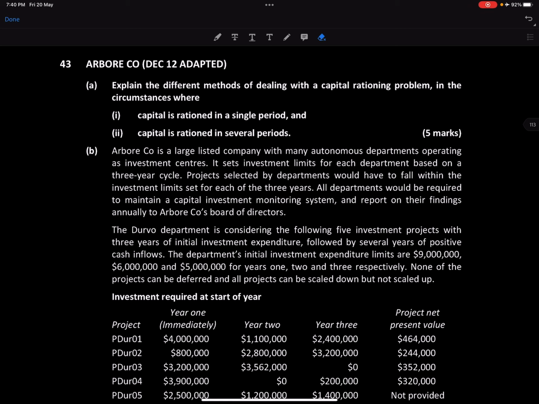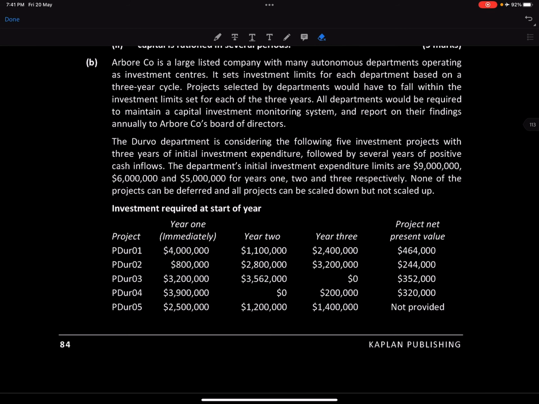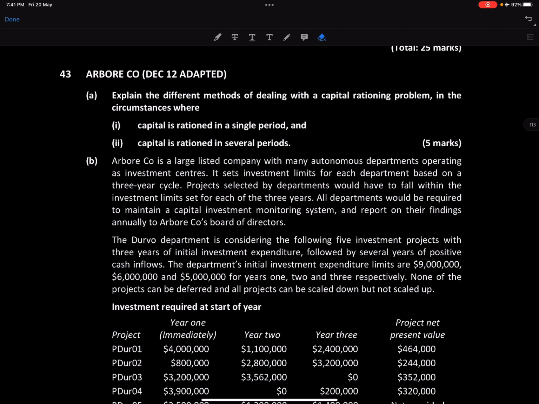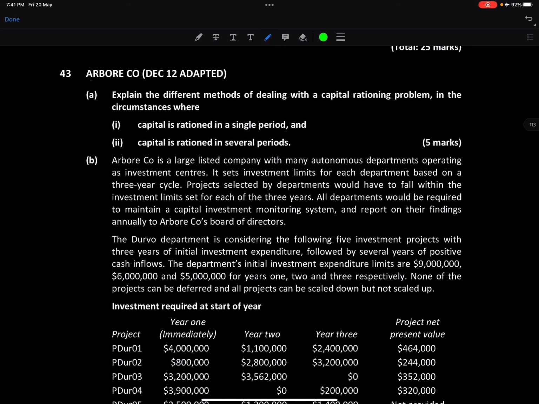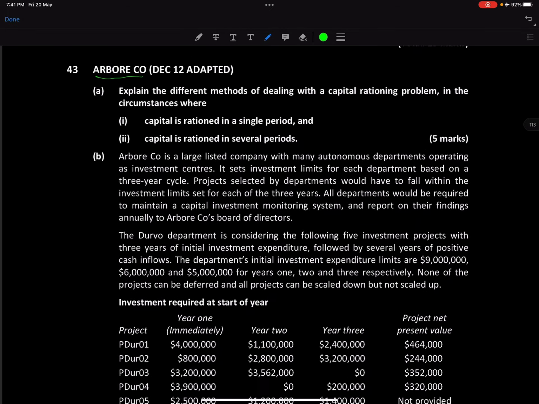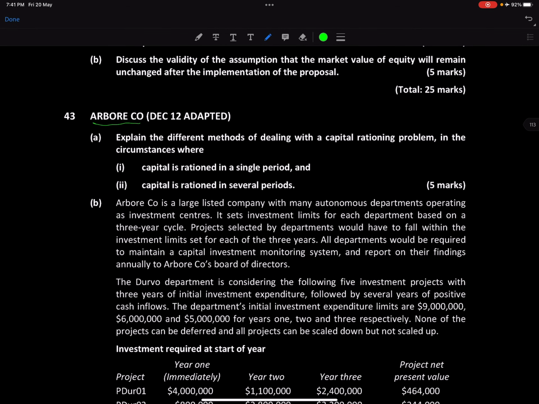So today I will be doing another question named Arbor. Question number 43 from Kaplan. Right, so let's go. We can do this independently as well, right?